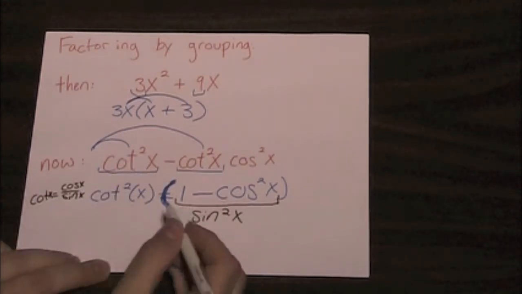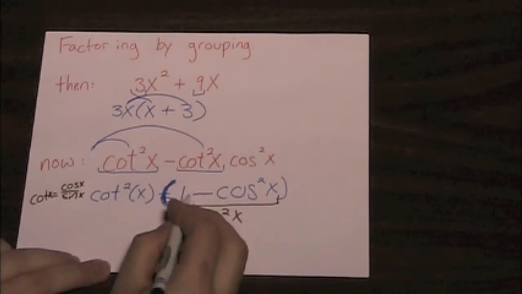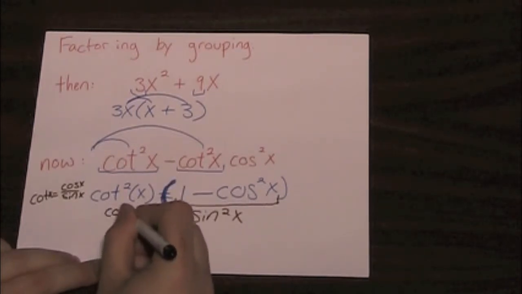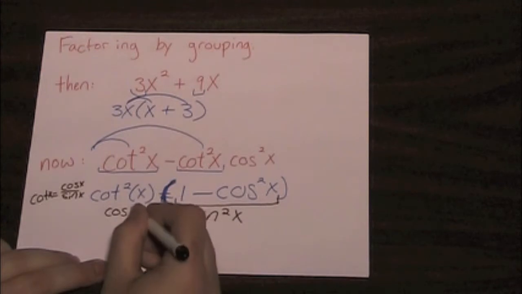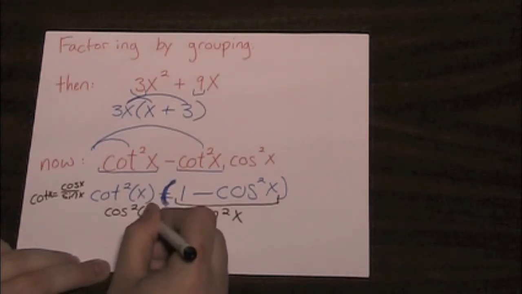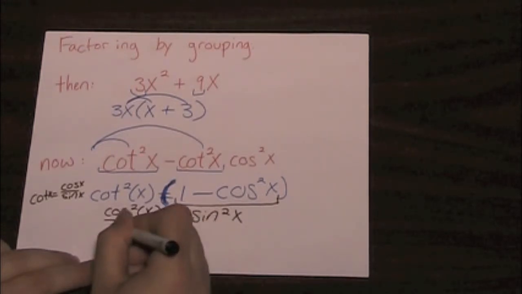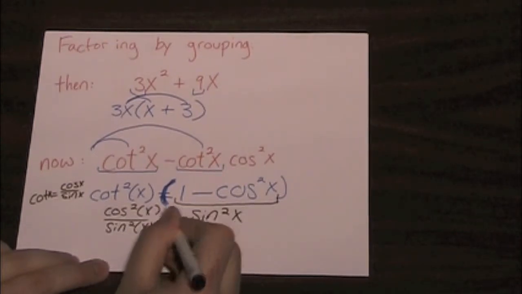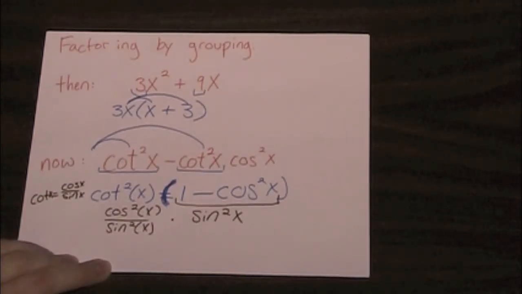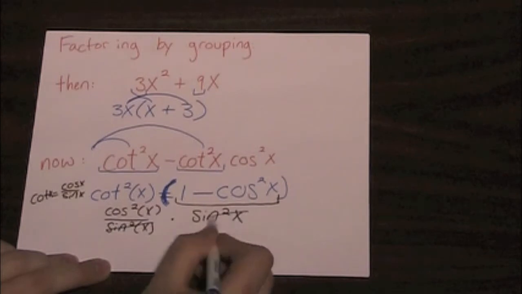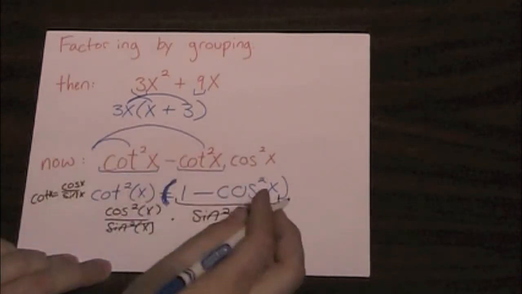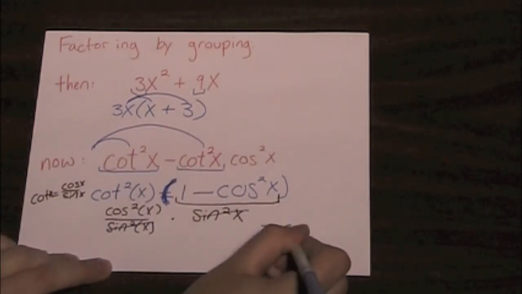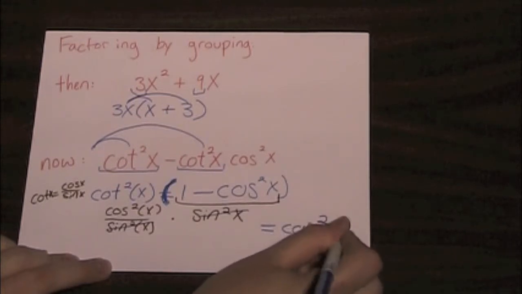So cotangent squared of x equals cosine squared of x divided by sine squared of x. When we multiply these two, we can cancel the sine squared of x to 1, and we're left with cosine squared of x.